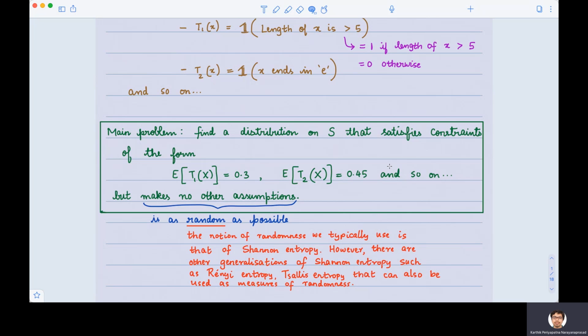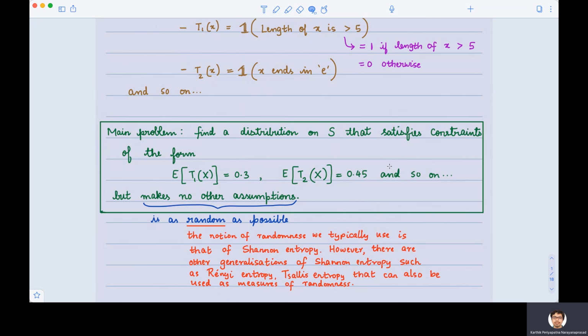Now, in the absence of any measurements, a guess on the probability distribution of the words in the corpus would be the uniform probability distribution. Why would we have any way to choose one word more likely than the other? In the absence of any information, we would have chosen the uniform distribution. But now, the uniform distribution may not actually satisfy the constraints. That is, it may not satisfy the measurements we have made. So we would like to update this uniform distribution to another distribution which satisfies the constraints that we have.